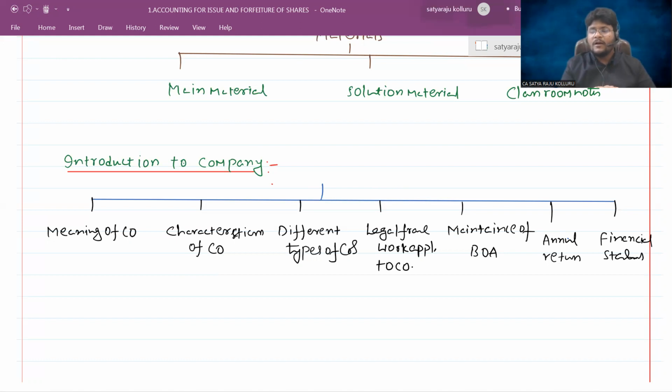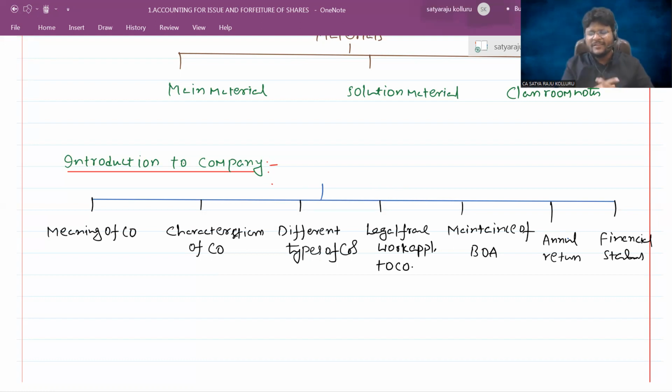Do you understand? Next, sir, after preparation of all such books of accounts and the financial statements, whether they need to send such financial statements to any regulator, whether they need to present such financial statements and books of accounts to any other parties. Do you understand? Then what is the meaning of annual return? What different components comprise the financial statements, how should we prepare the financial statements, what format should we adopt for preparation of such financial statements, are accounting standards applicable, or Ind AS applicable, or are accounting standards applicable to a company?